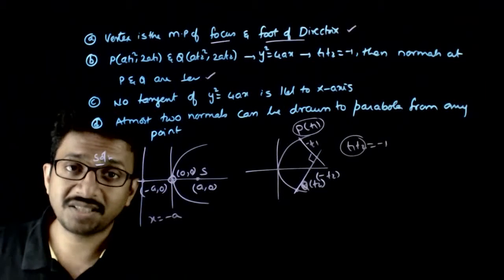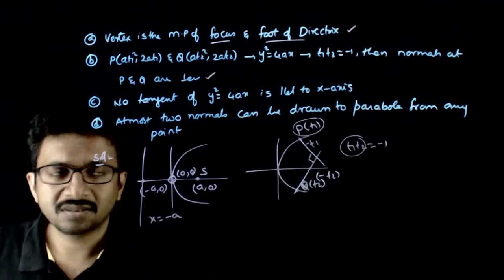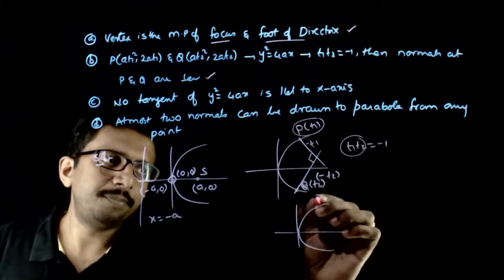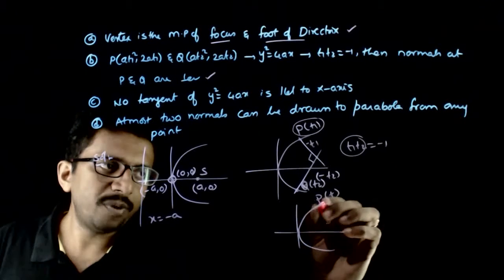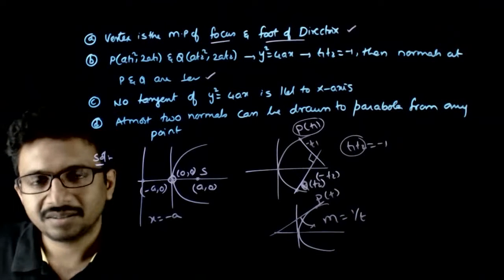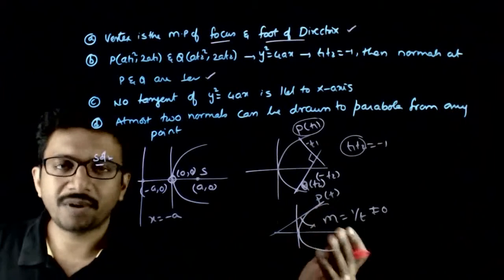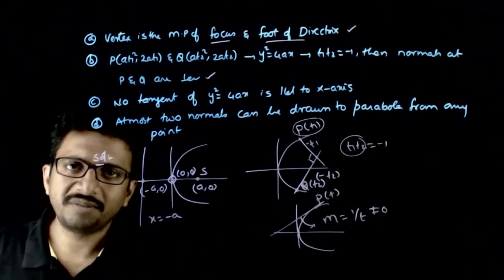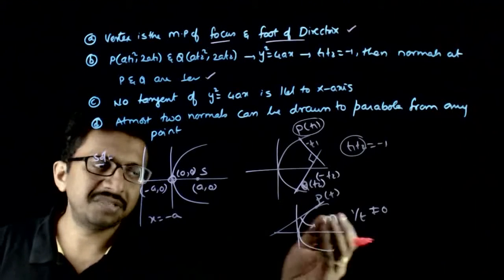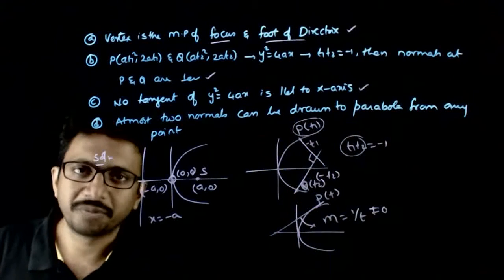So if you go to the third statement, no tangent to y square is equal to 4x is parallel to the x-axis. If you take any point P whose parameter is t, the slope of the tangent is given by 1 by t. So obviously this cannot be equal to 0. If 1 by t has to be 0, t has to be infinity. So there is no finite point where 1 by t is equal to 0. That means there is no point where the tangent is parallel to the x-axis. So the third statement is also true.